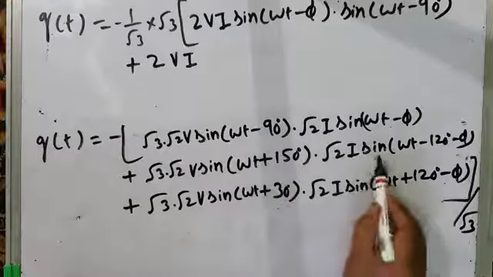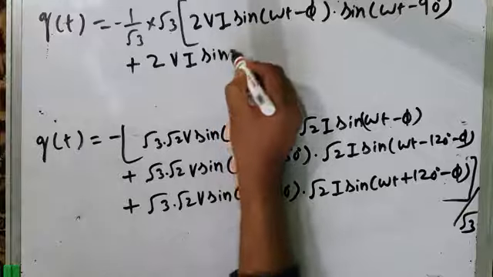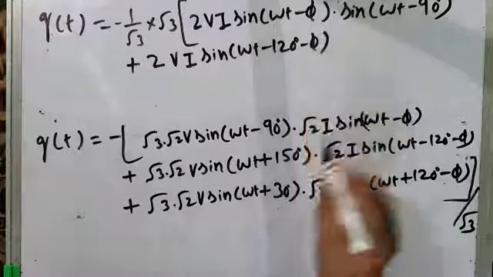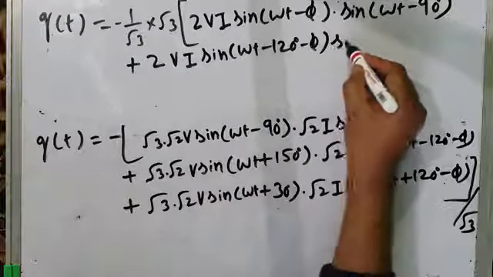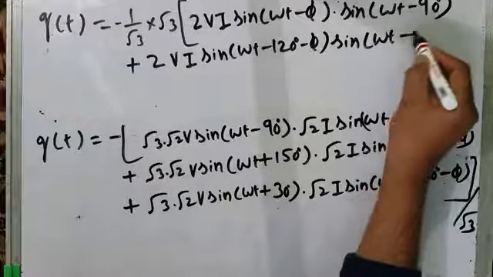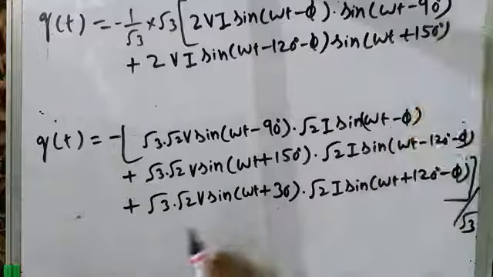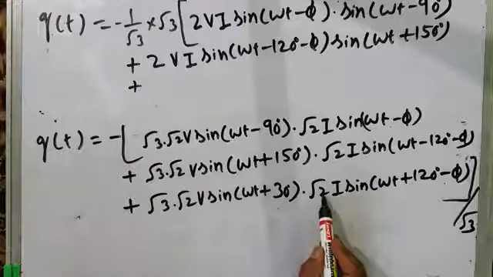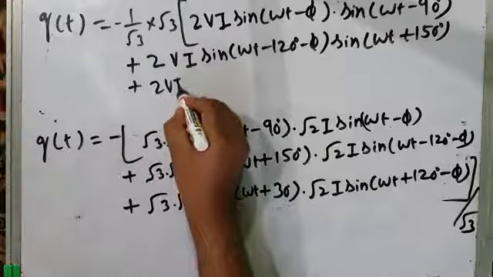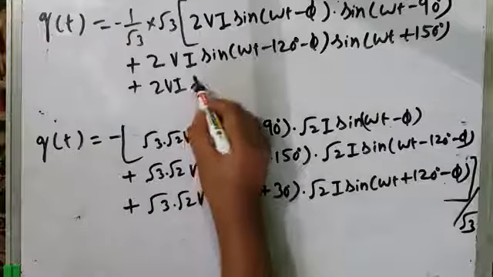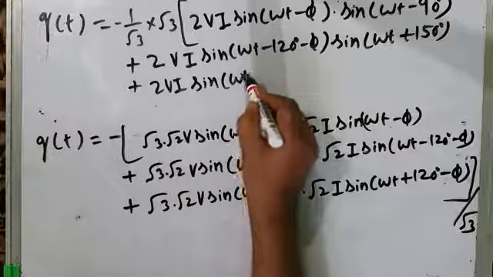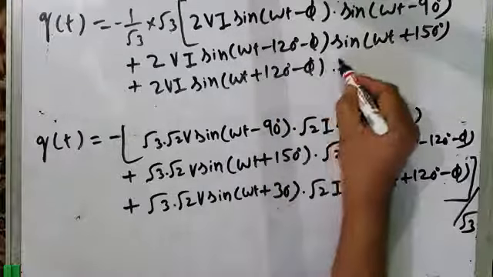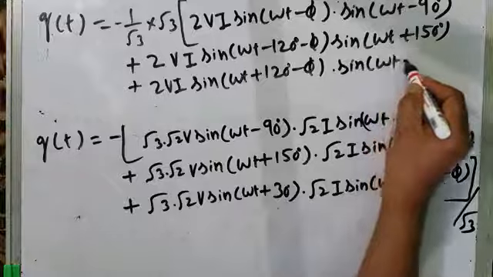Then I will write this term first: sine of omega t minus 120 degrees minus phi into sine of omega t plus 150 degrees. Then similarly in the third term, I have already taken root 3 out. Root 2 into root 2 is 2, so 2 VI. Then I will write this term first: sine of omega t plus 120 degrees minus phi into sine of omega t plus 30 degrees.